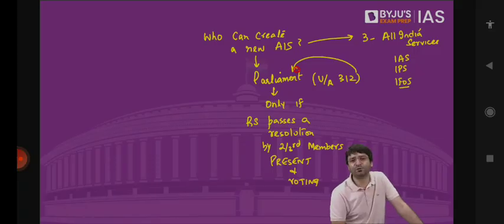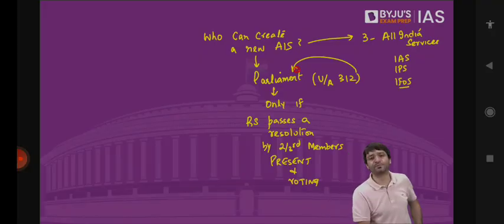Can Parliament create a new All India service? Yes, but only if Rajya Sabha passes a resolution by 2/3 of the members present and voting. So Article 249, Article 312, Article 67 clause B. These are the special exclusive powers available with Rajya Sabha. These powers are not available with Lok Sabha.